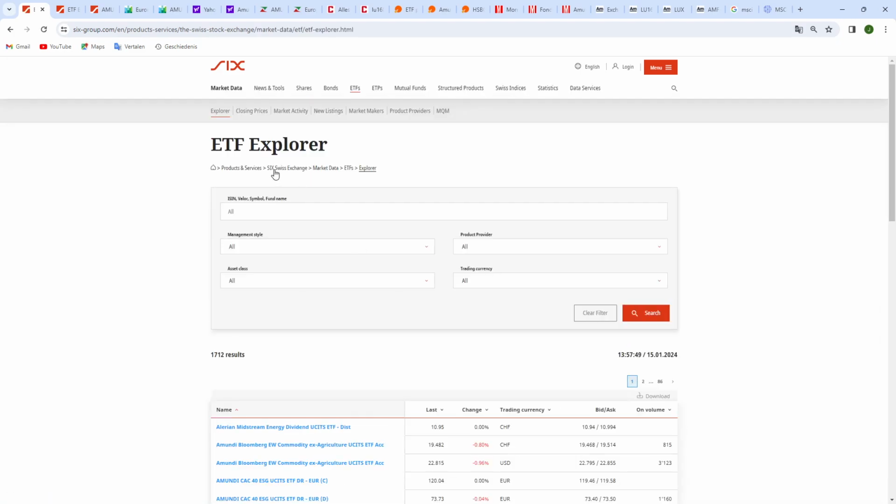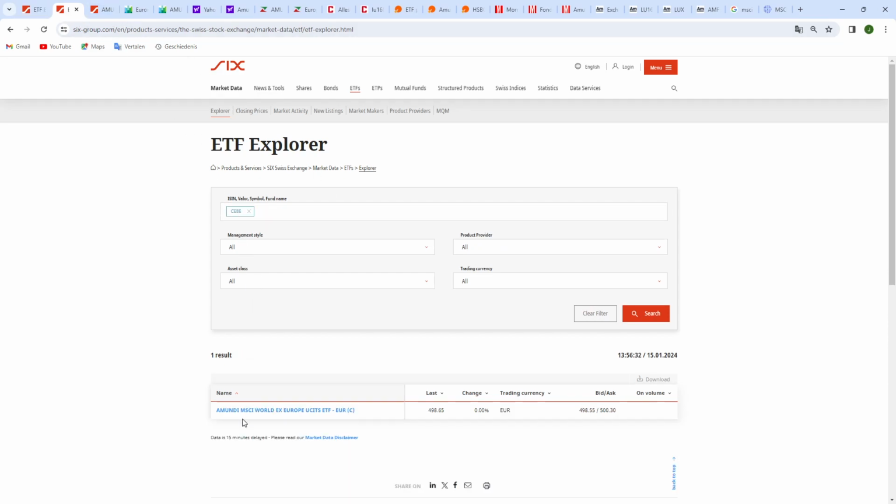There we have the ETF Explorer where you can type in the ISIN code, the valor number, the symbol or the ticker symbol, or even the product provider. I chose the Amundi MSCI World ex Europe UCITS ETF, and that has the code CE8E.